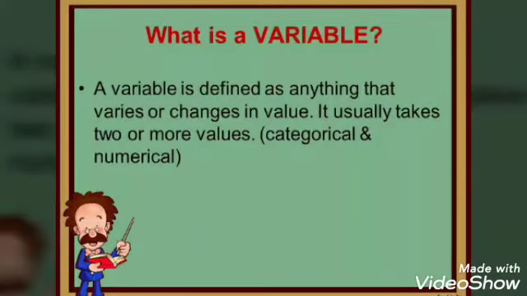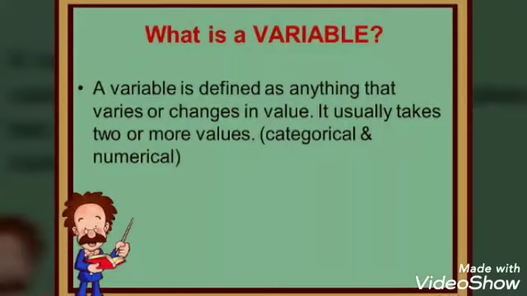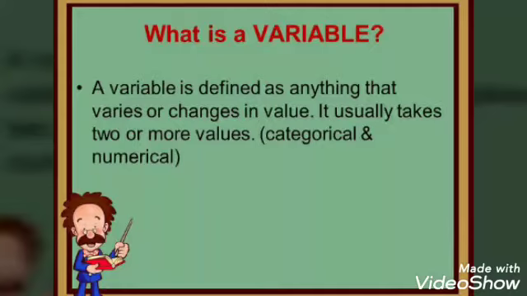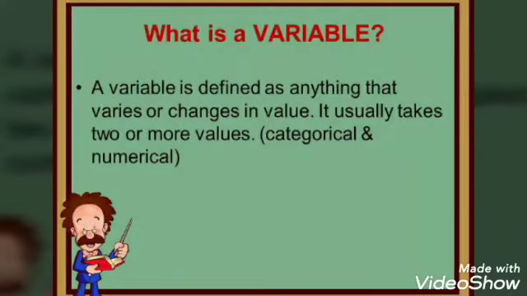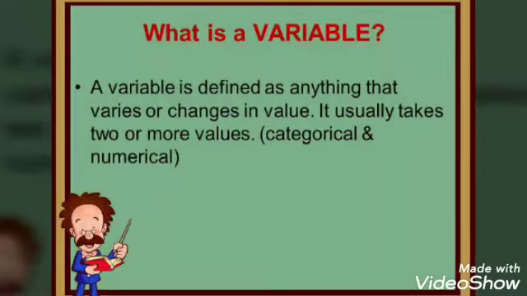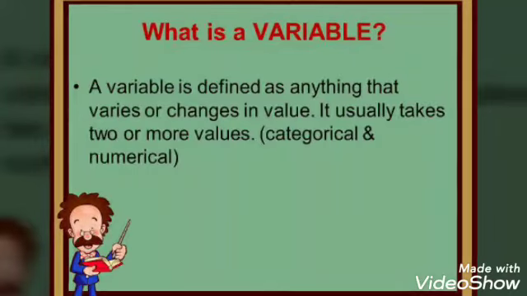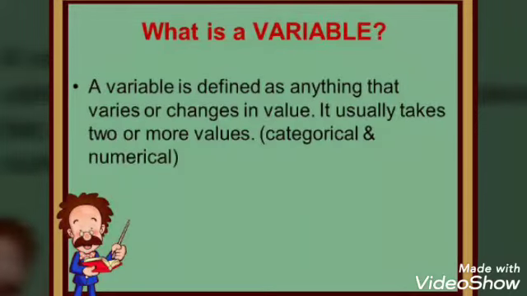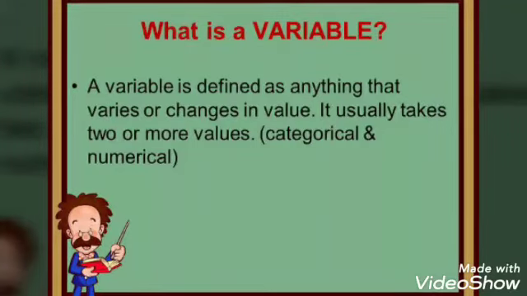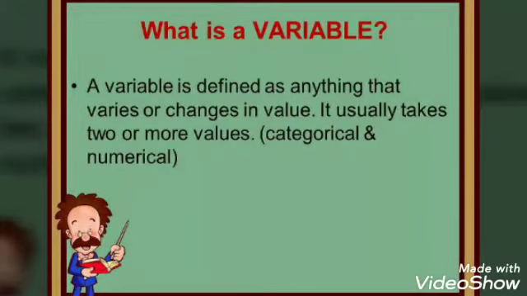Well children, a characteristic or a phenomenon which is capable of being measured and changes its value over time is called a variable, which means a variable refers to that quantity which is subject to change and which can be measured by some unit. For example, if we measure the weight of students of class 11, then the weight of the students will be called a variable.